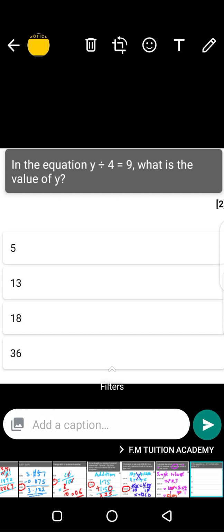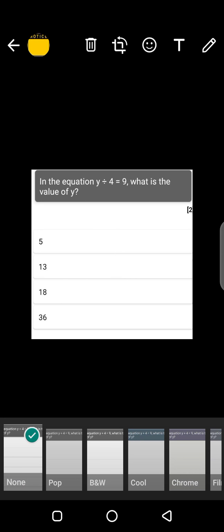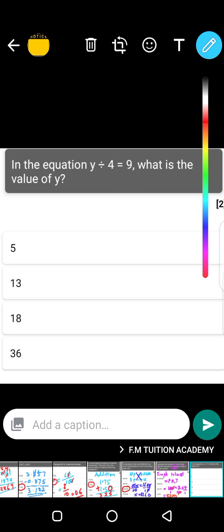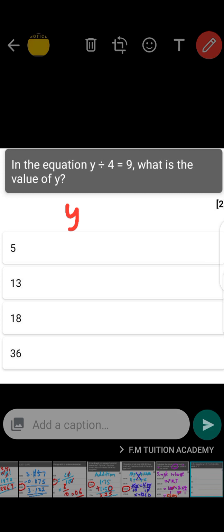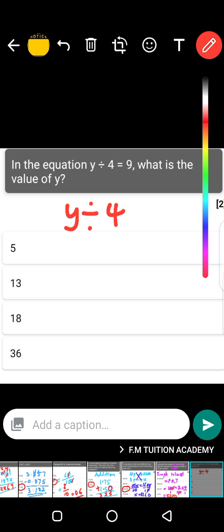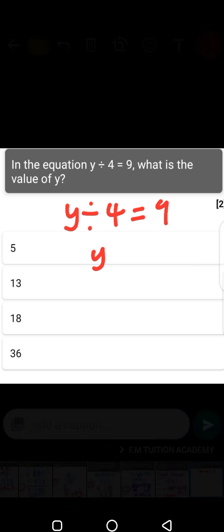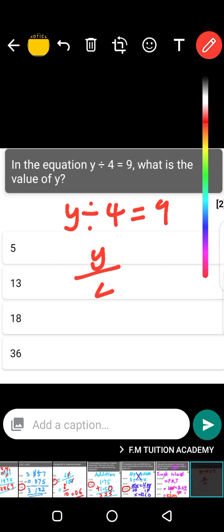When they give you a question and tell you y divided by 4 is equal to 9, this division means a dash. So if I say y divided by 4, I also mean y over 4, is equal to 9. How do I find y? Any number on its own is going to be over 1. So it means this 9 is going to be over 1.